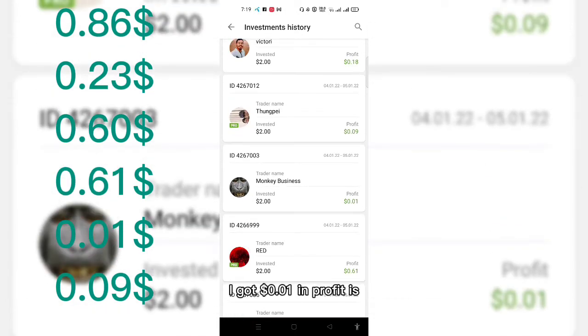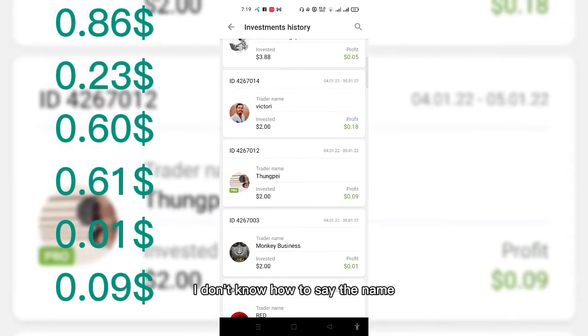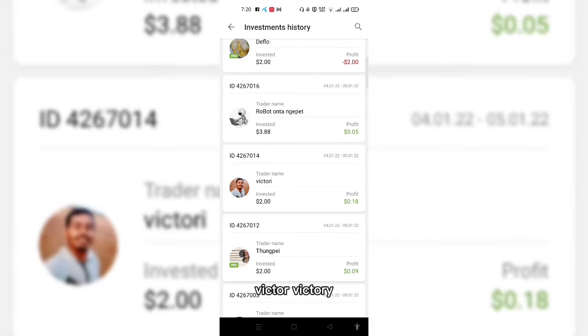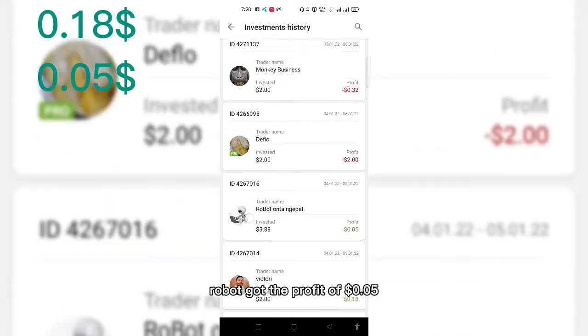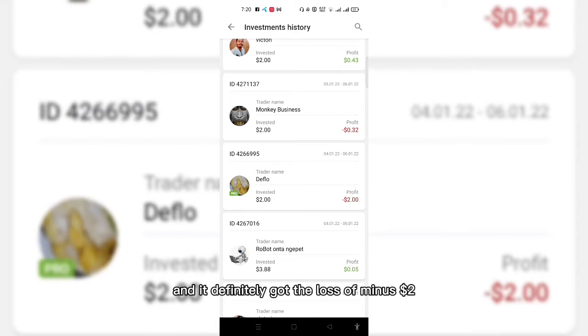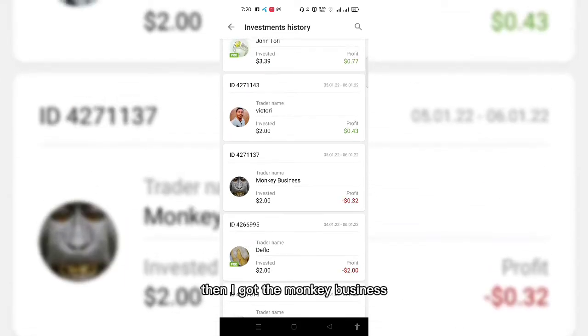In monkey business, I got $0.01 in profit. I don't know how to say the name, Tengpai. Sorry, and I got a profit of about $0.09. Victory, I got $0.18 in profit. Robot, I got a profit of $0.05. And with Devlo, I got a loss of -$2. Then with monkey business, I got a loss of -$32.